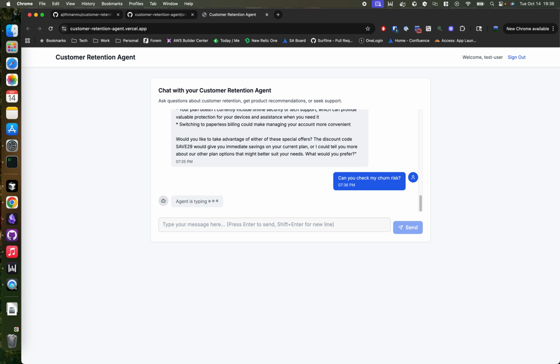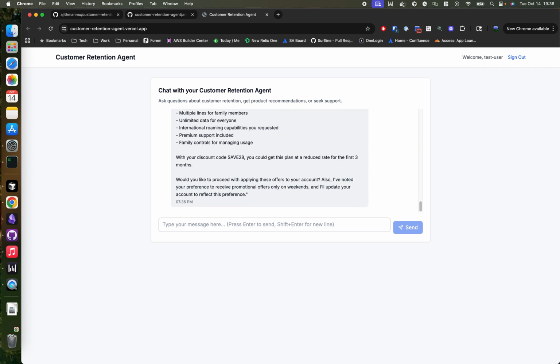So what should happen here is that the agent should autonomously decide to call the churn data query tool through the gateway, and it would call our Lambda function, and then the Lambda function would essentially query Athena that has the Kaggle dataset and come back with the real customer data.